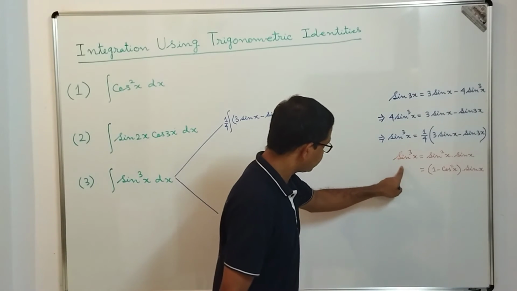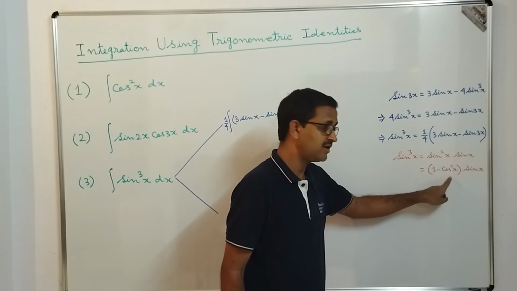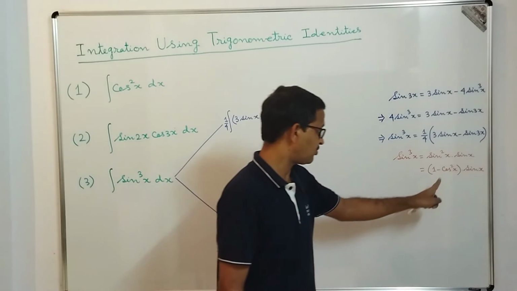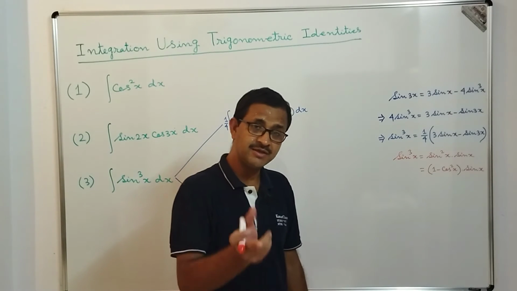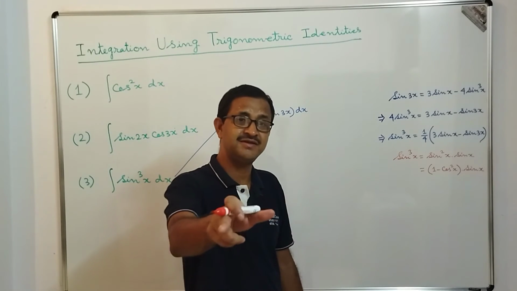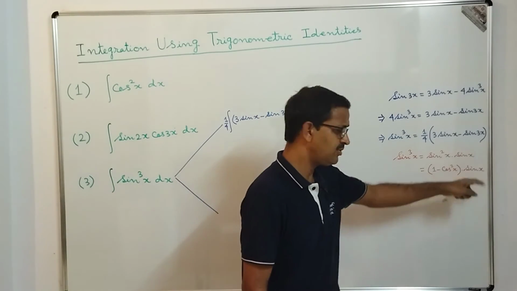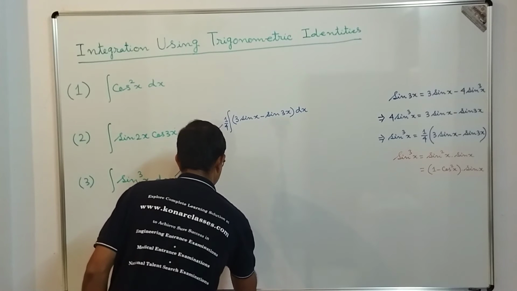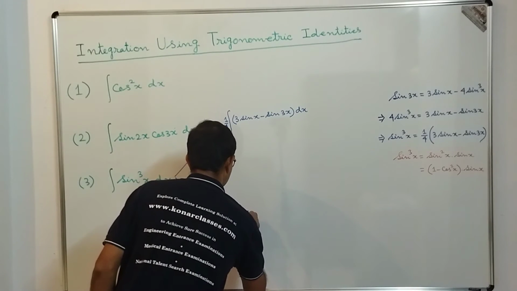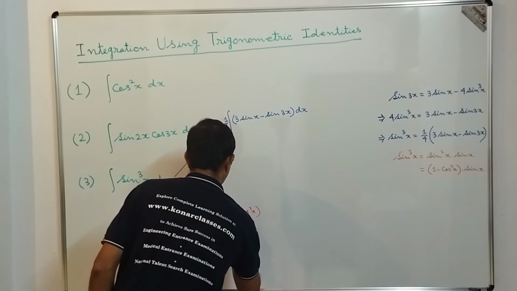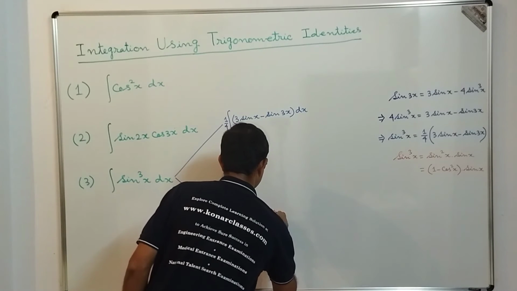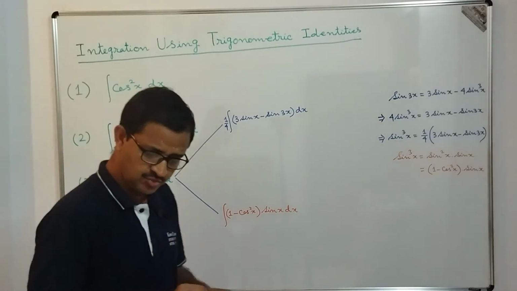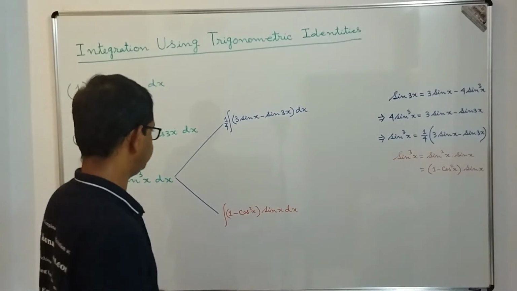Once we express sin cube x in this form, that is 1 minus cos square x into sin x, now we can make a substitution that cos x equal to t, that will give us minus sin x dx is equal to dt, and we are able to solve this one. So this is equal to the integration of 1 minus cos square x into sin x dx. Both the ways we can do this thing, correct? So now let's do one by one. Okay, let's take the first one.